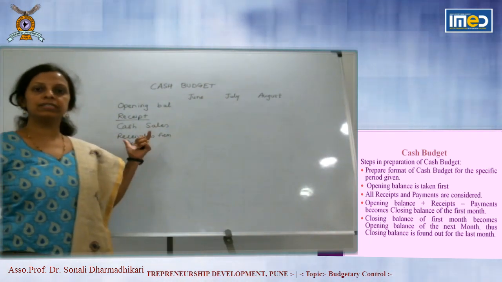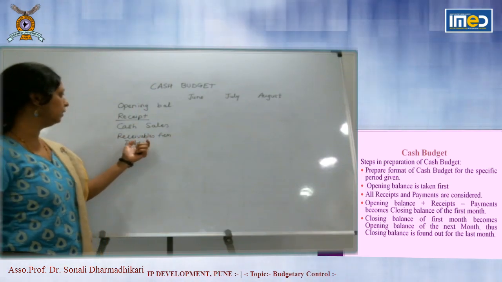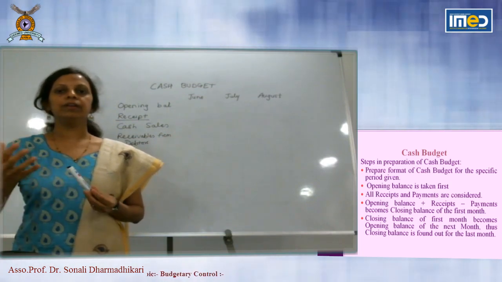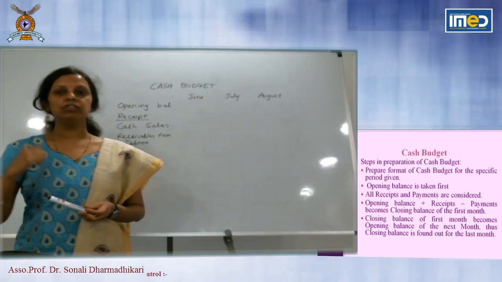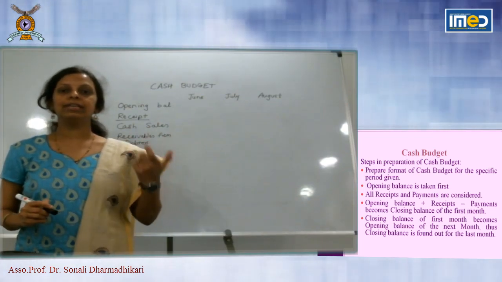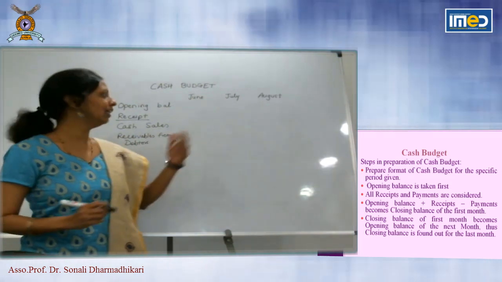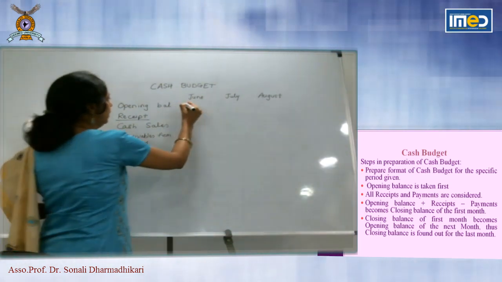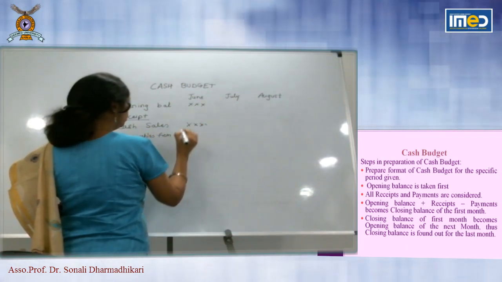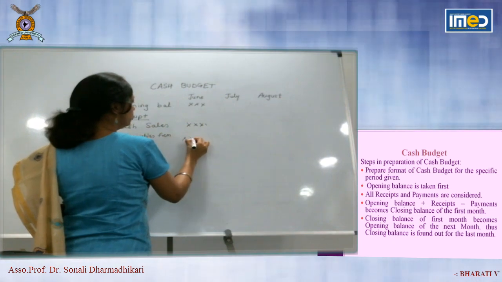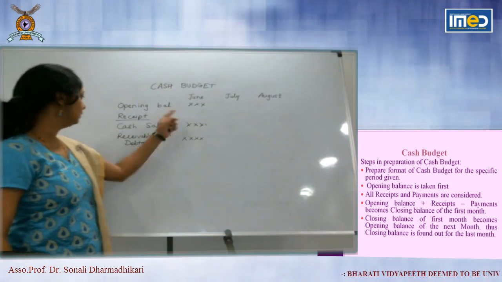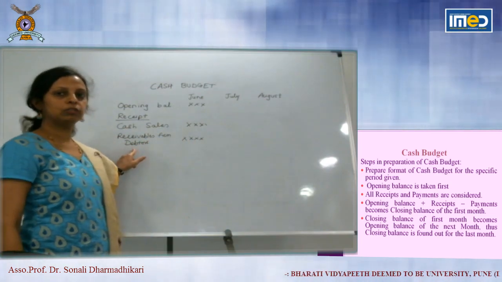So whatever you receive from debtor, that will be taken. Now you are focusing on cash system. When you will receive cash, you will record it. When you make credit sales, those are not recorded in cash budget. Actual cash received is recorded in cash budget. So first you will enter the opening balance of cash. Cash sales made in the month of June. Then receivable, how much cash you have received from debtors, which is through credit sale. That will be taken in receivables from debtors.